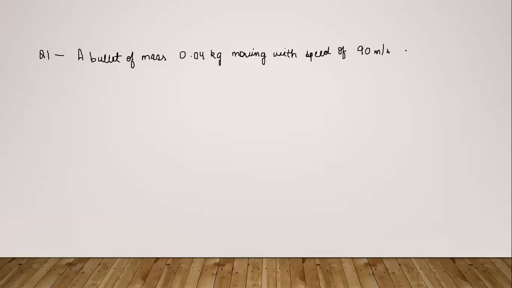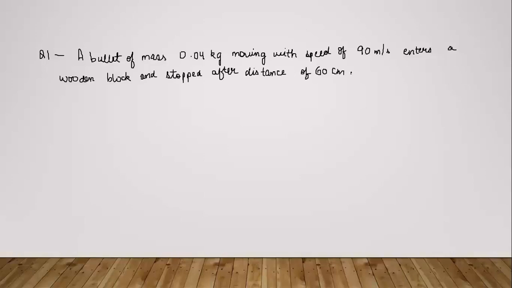So write down the problem first. The question says a bullet of mass 0.04 kg moving with a speed of 90 meter per second enters a wooden block and stopped after a distance of 60 centimeter.